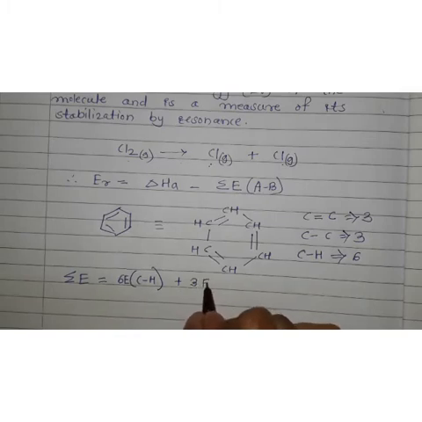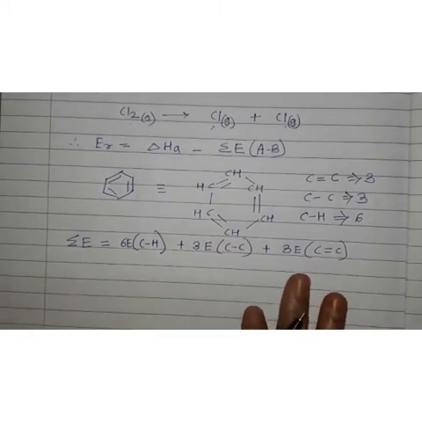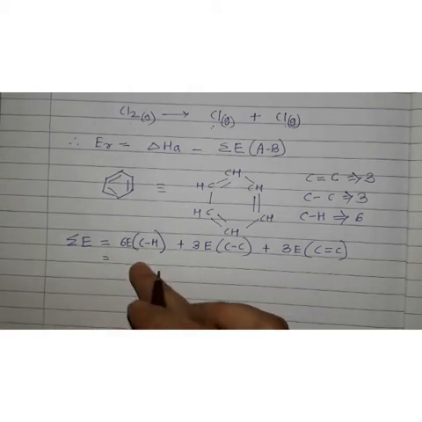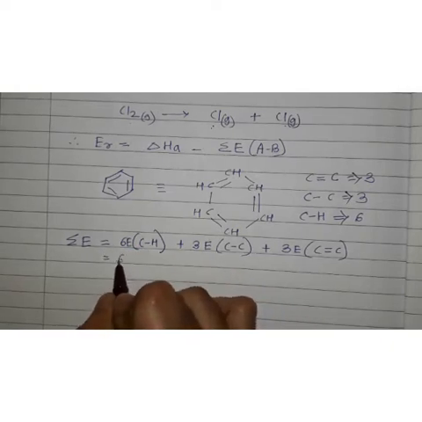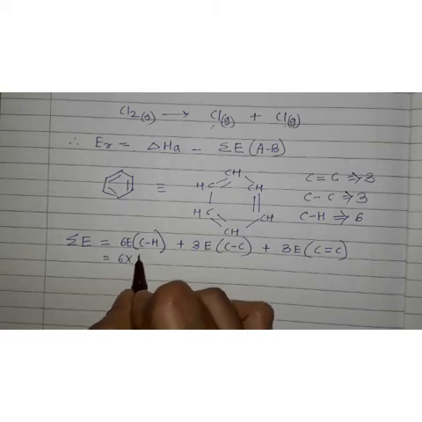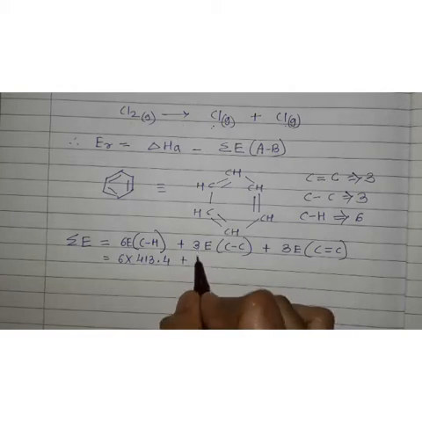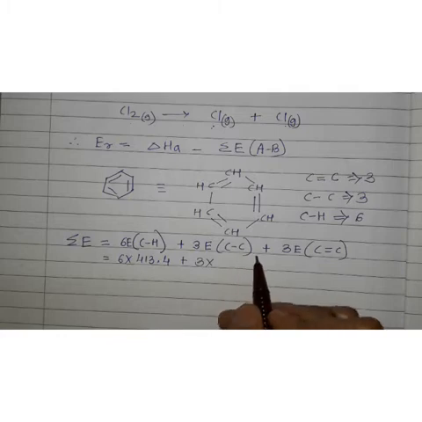So 3 multiplied by the enthalpy or energy of the carbon-carbon single bond plus 3 into the enthalpy or energy of the carbon-carbon double bond. Understand? Now let us see their values. Their values are given. So the bond energy of the carbon-hydrogen bond is, let us write first, 6 multiplied by the energy, which is 413.4. Then 3 multiplied by, what is the bond energy of the carbon-carbon single bond?